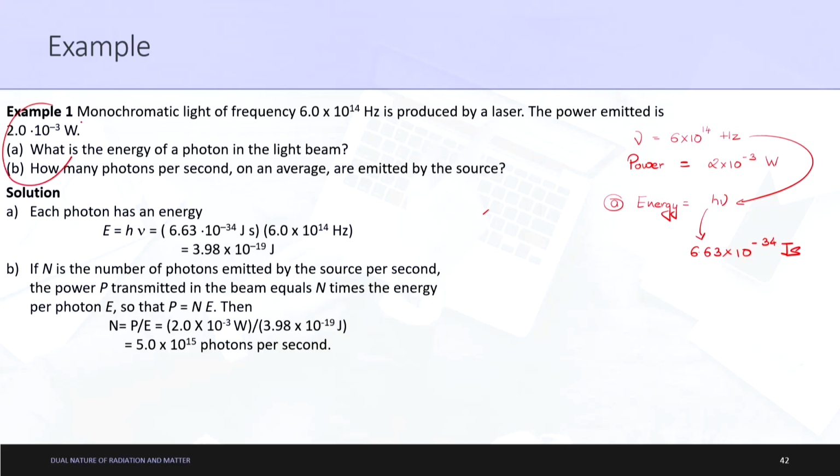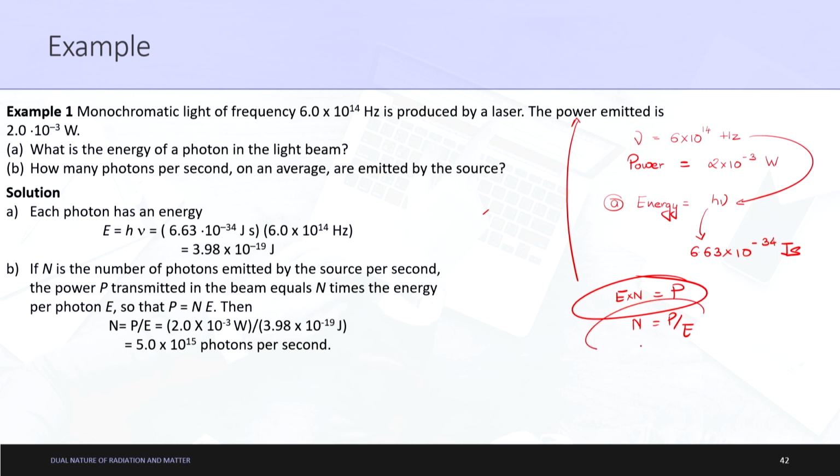When many photons add up, they give some amount of power, and that power is given in the question. So we multiply the E value by n, which gives the power. We know the power, so we can find n, which is equal to P by E.